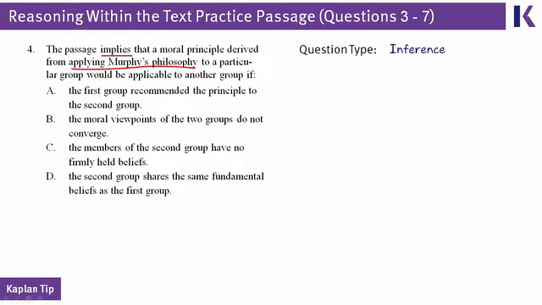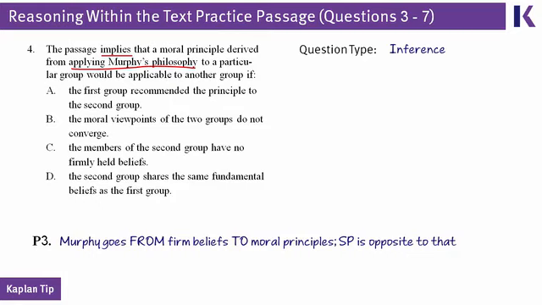But once you do tackle this question, the best plan is to say, well, let me refresh myself with what Murphy's philosophy is. And as we learn in paragraph 3, Murphy's philosophy is that we should go from our instinctive firm beliefs to moral principles. That is, find those moral principles from those firm beliefs. And interestingly enough, the question stem even mentions one half of that relationship. The question stem says something about moral principles.